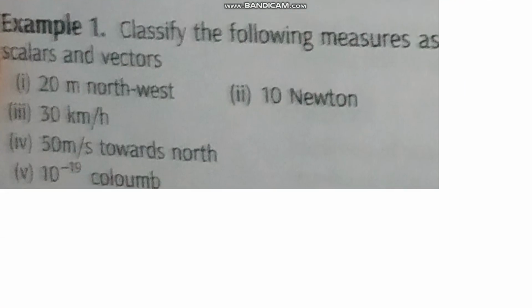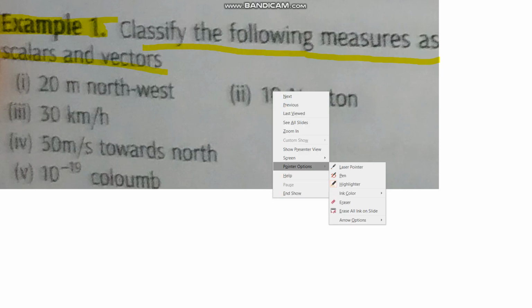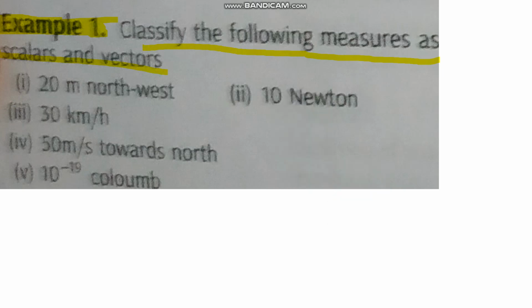This is our first example, example number 1. Classify the following measures as scalars and vectors. Very simple question. You must know a little bit of physics here. Hope you are solving the question, and you have already solved it by pausing the video. I am moving on to the solution.